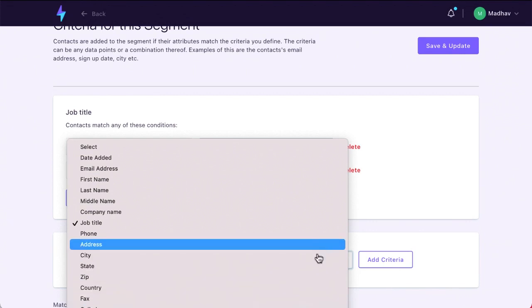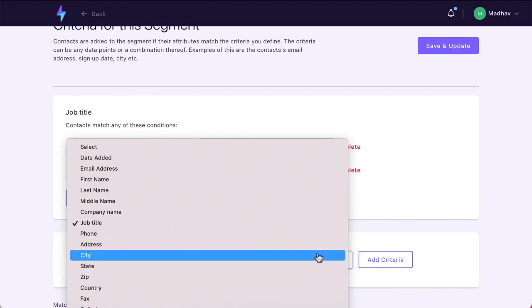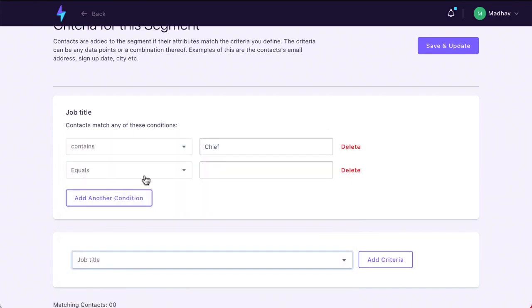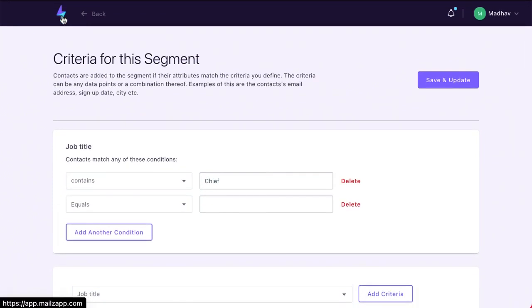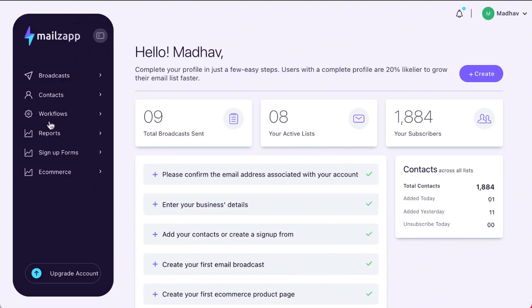You can go by country, by city. So you want to target a segment of people. If you're selling tacos only in, let's say, Houston, Texas, then that's where this is, or state. You can do all these kinds of things with list segment invitation, and then while sending the email out, you can send it only to those.